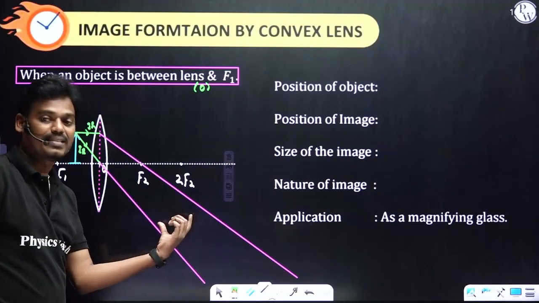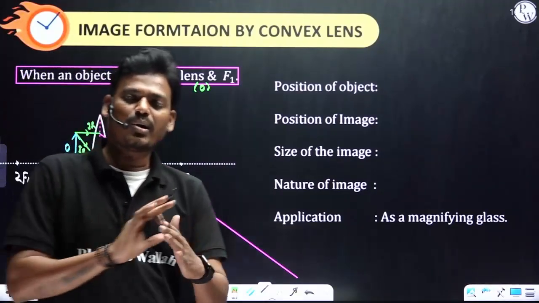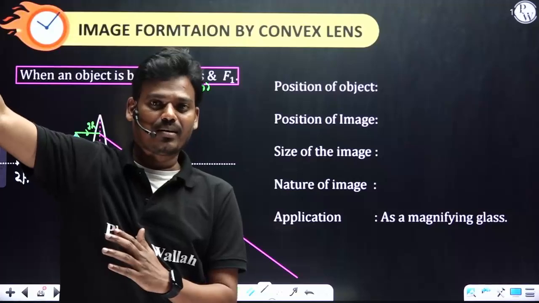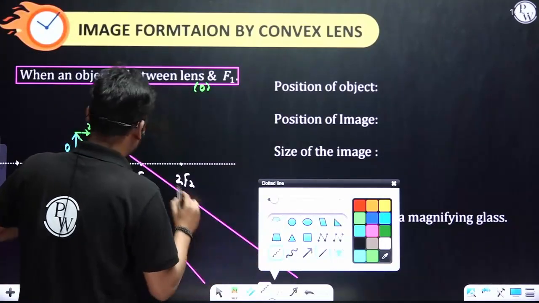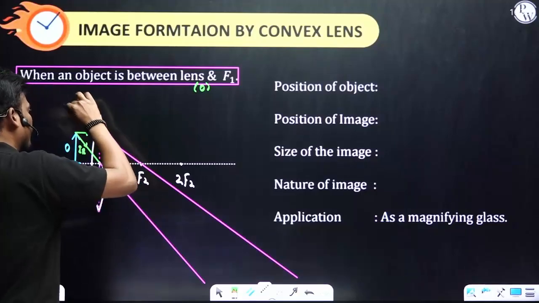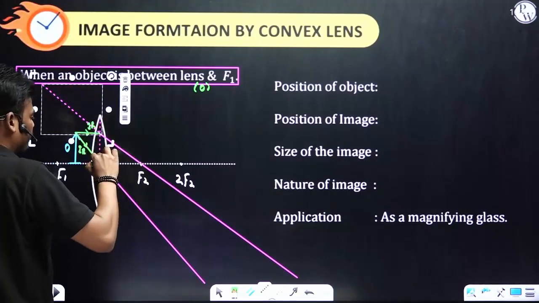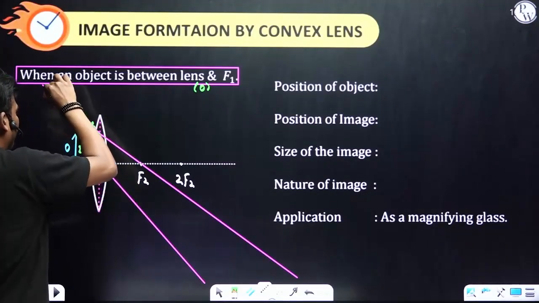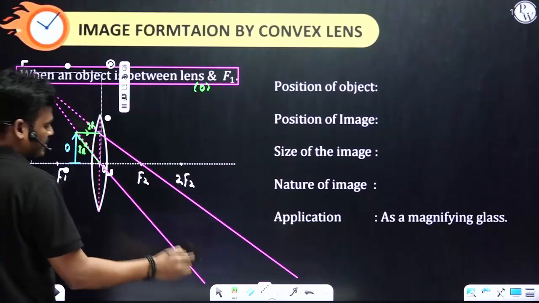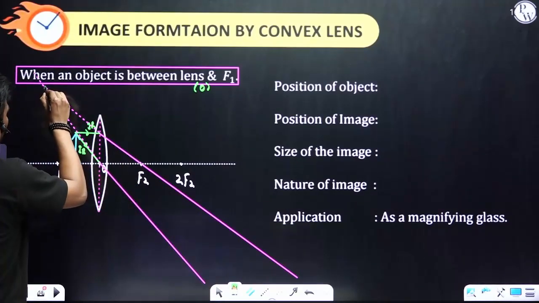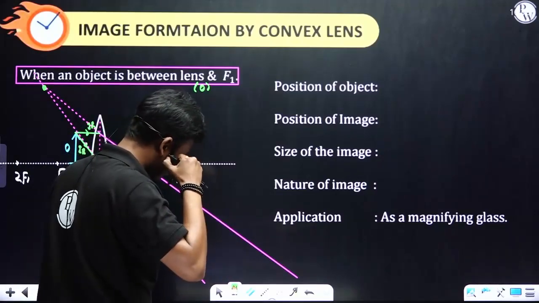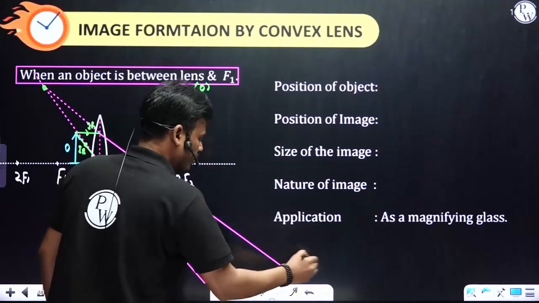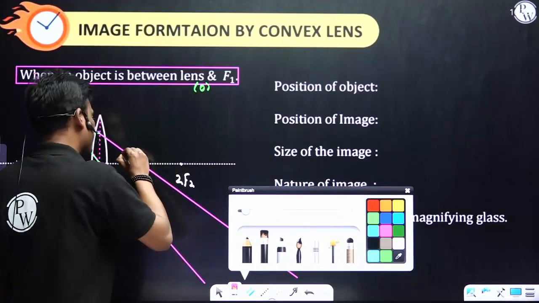These two rays are diverging. They are not going to meet even at infinity. Therefore, as an alternate solution, I'll retrace them backward in direction. So here you can see at this point, the two refracted rays appear to meet.